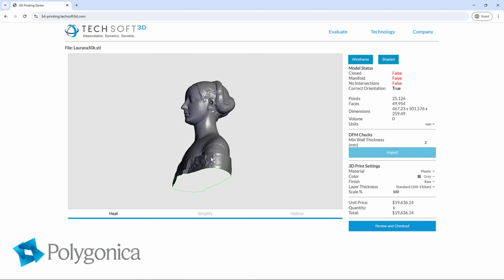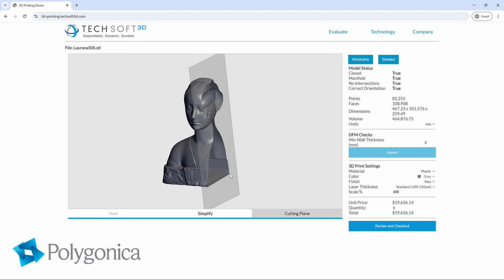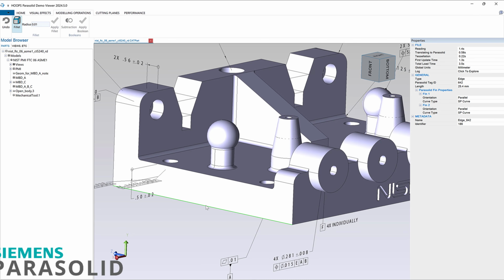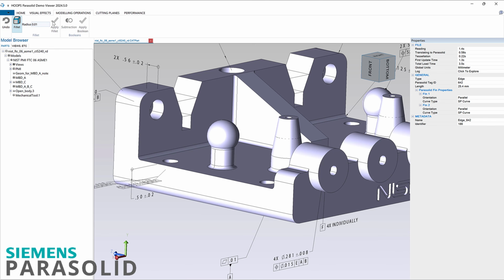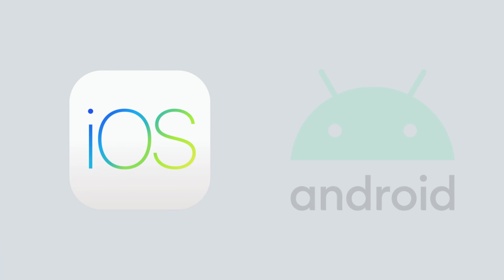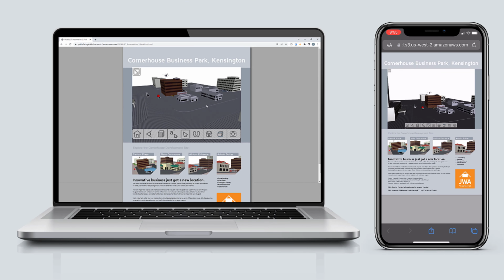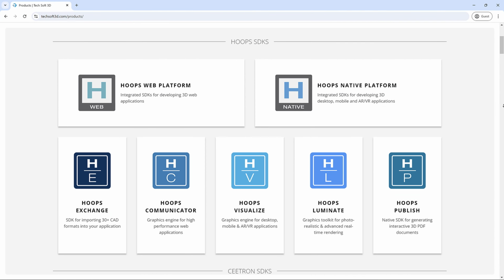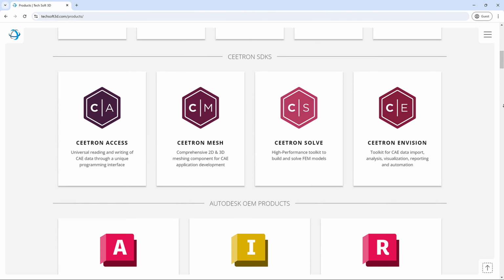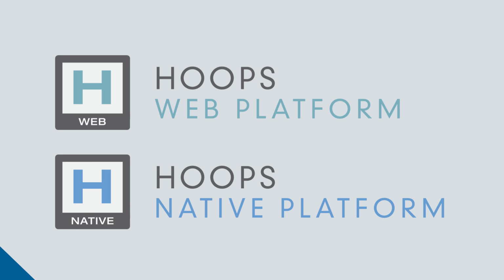This robust CAD data access and translation toolkit also comes with integrations to MachineWorks Mesh Modeling Toolkit Polygonica and offers the fastest and most accurate CAD solution for Siemens solid modeler Parasolid. It also comes with compatibility for various platforms including Windows, Linux, Mac OS, iOS, and Android, and out-of-the-box support for web and native applications. Additionally, Hoops Exchange seamlessly integrates with our other robust CAD and CAE software development toolkit offerings and is available as part of the Hoops Web and Hoops Native platform.